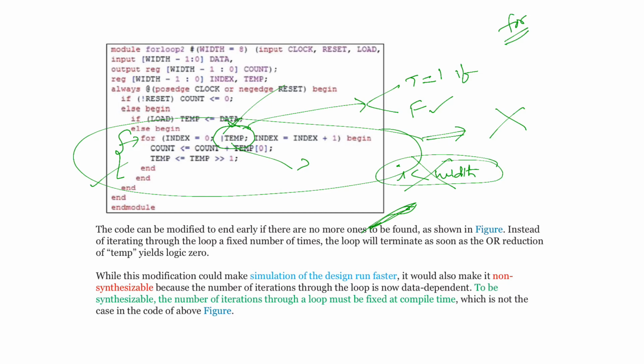Because you are going to verify a design that is already synthesized and readily available, you are going to check it. For that purpose, the test bench should not be synthesized. So in a test bench you can use this one, whereas if you want to design a circuit, then the previous is better.